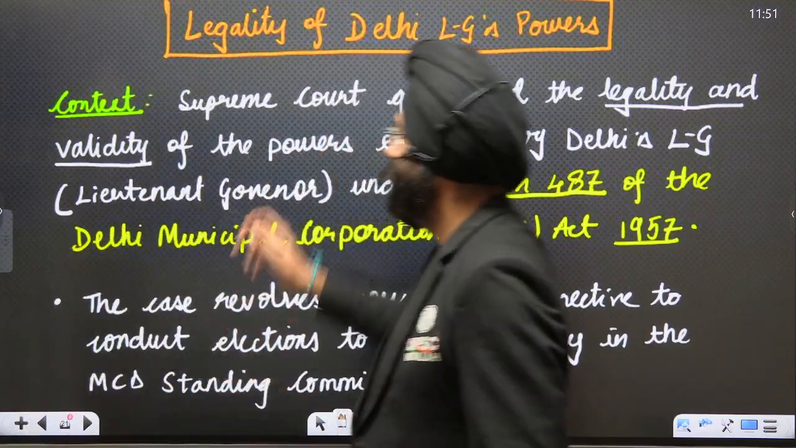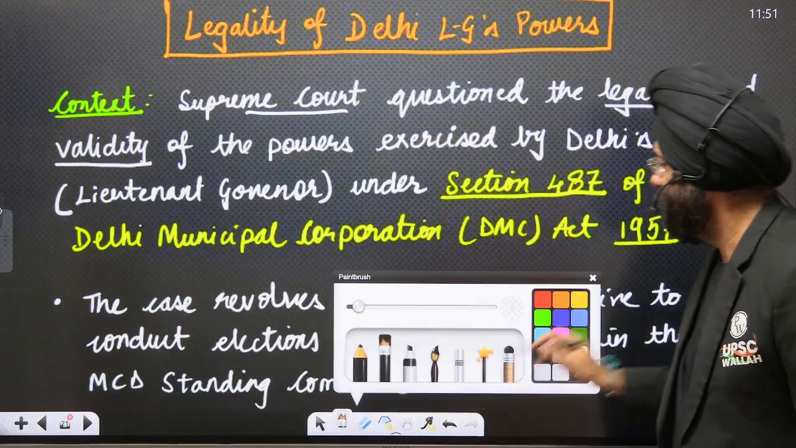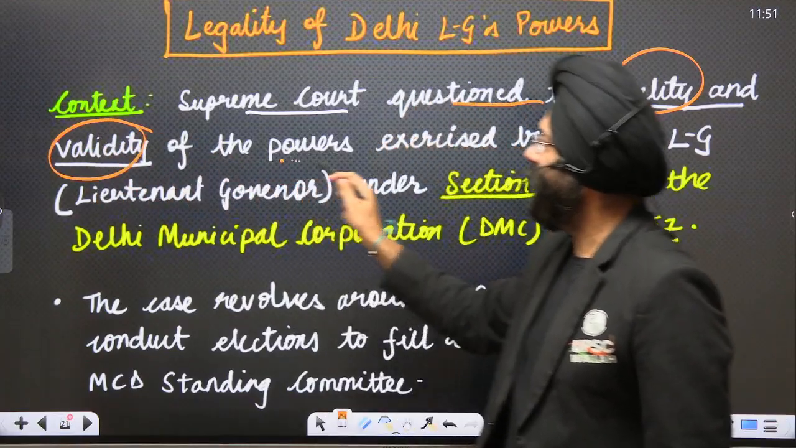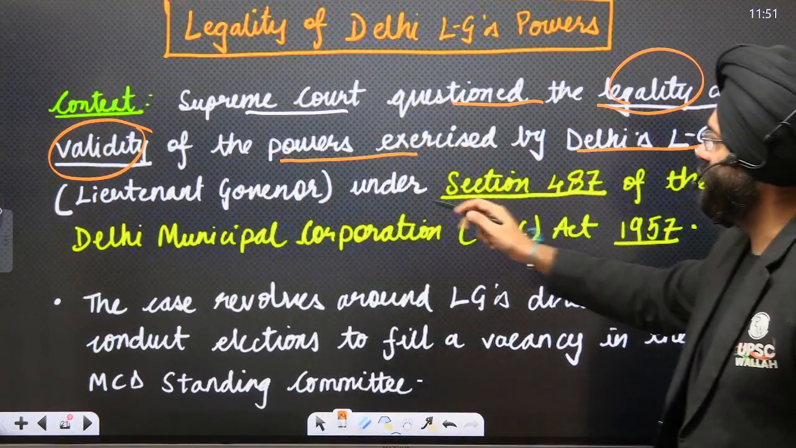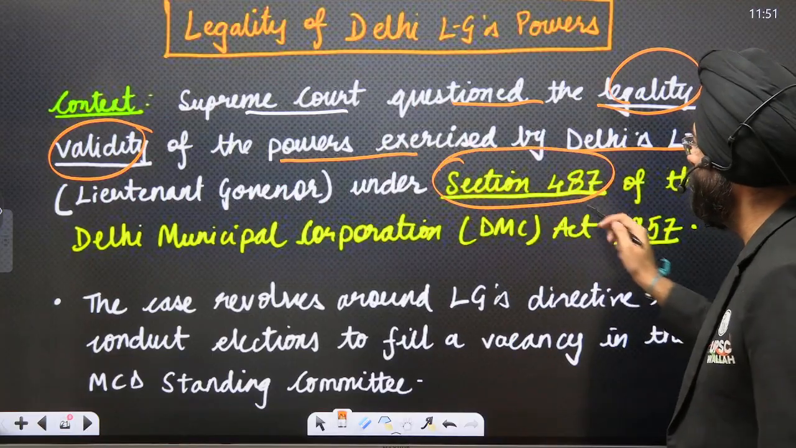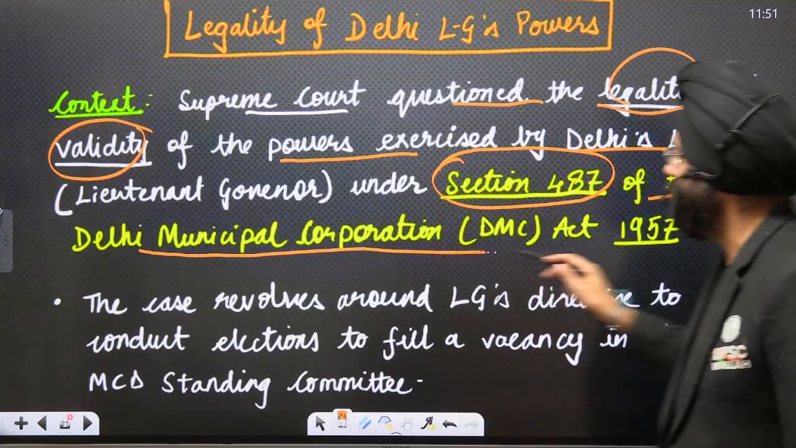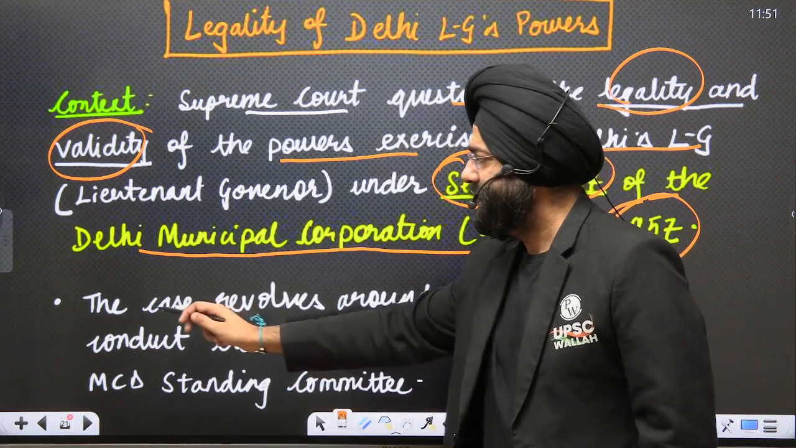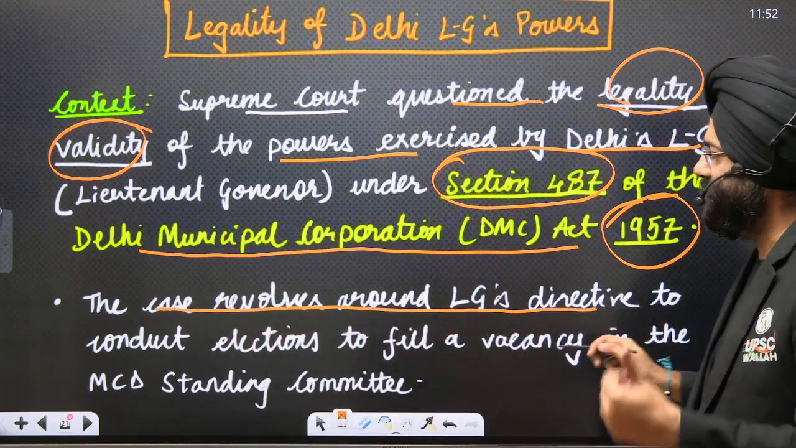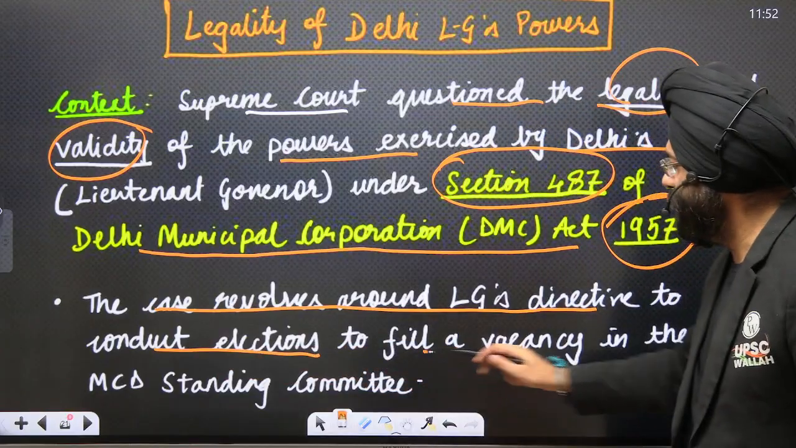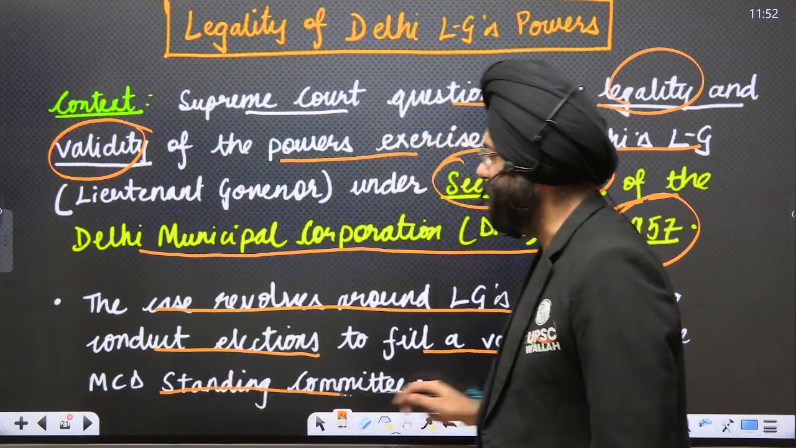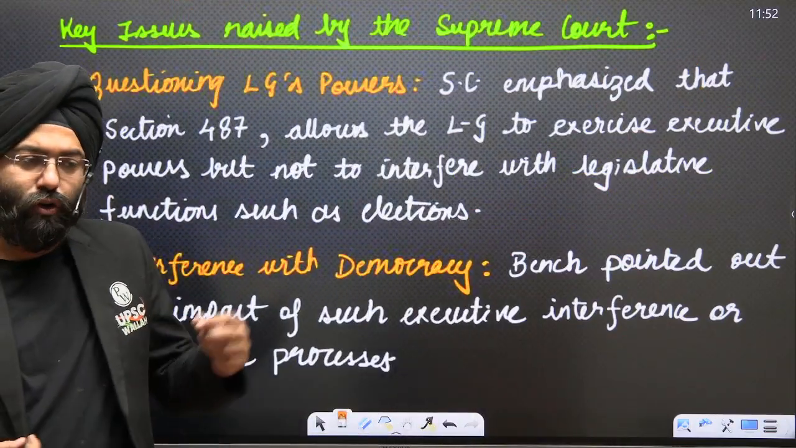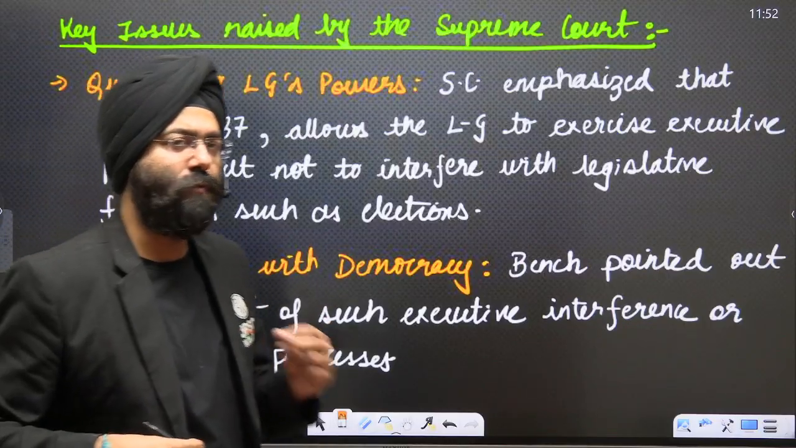Now please see. The Supreme Court questioned the legality and validity of the powers exercised by Delhi's Lieutenant Governor under Section 487 of the Delhi Municipal Corporation (DMC) Act of 1957. Now, what does the case involve? Please remember, the case revolves around the Lieutenant Governor's directive to conduct an election to fill the vacancies in the MCD Standing Committee. Now, if certain things are going according to the rule of law and according to the provisions of the law that is mentioned, it will be fine.